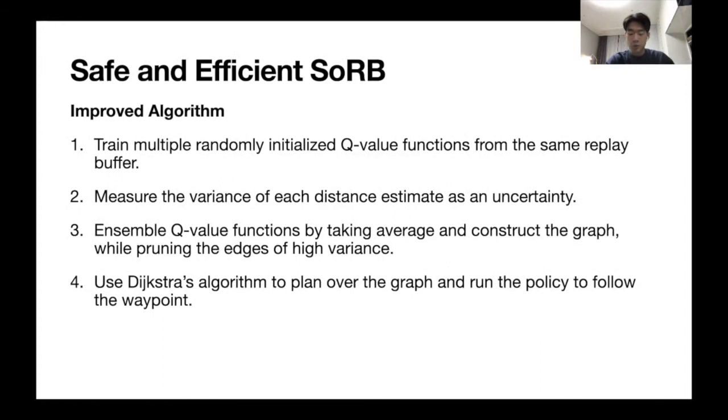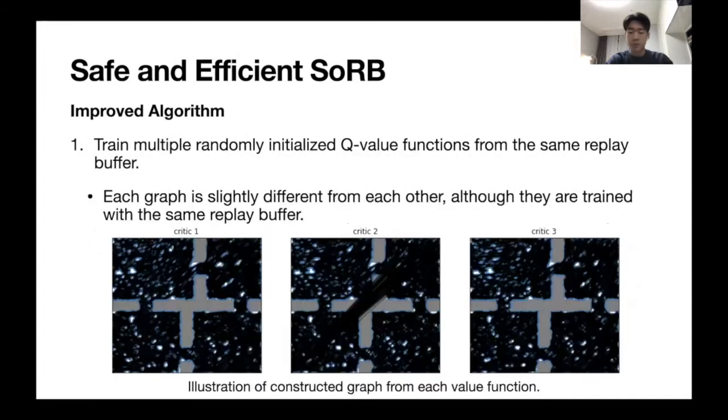Finally, we use Dijkstra's algorithm to plan over the graph and run the goal-conditioned policy to follow the waypoints from Dijkstra's algorithm. In our experiment, we trained three different Q-value functions, and this figure shows an illustration of the graph constructed from each Q function. Although we use the same replay buffer and feed the same mini batch from this replay buffer in training, each graph is slightly different from the others because of random initialization.